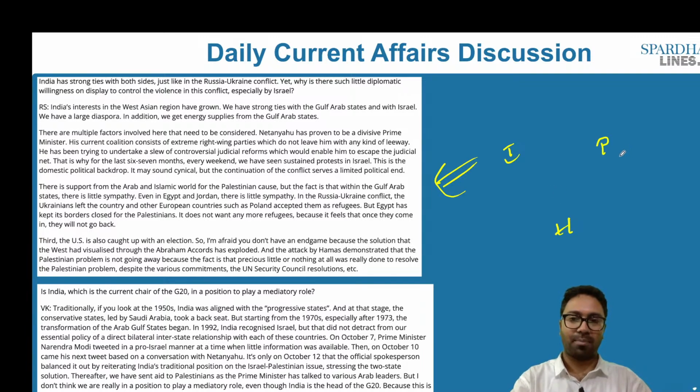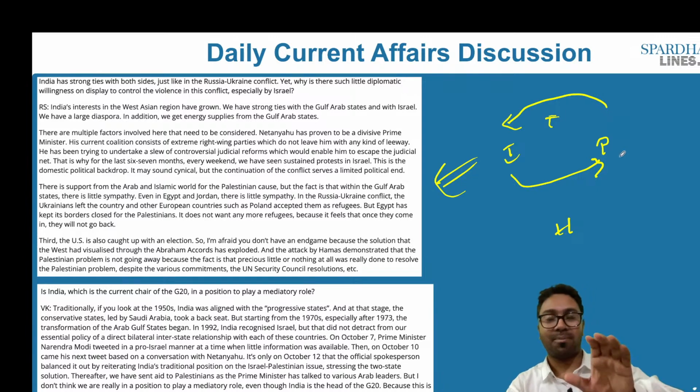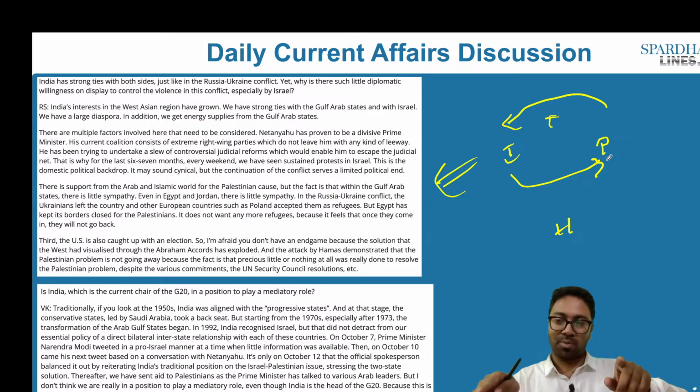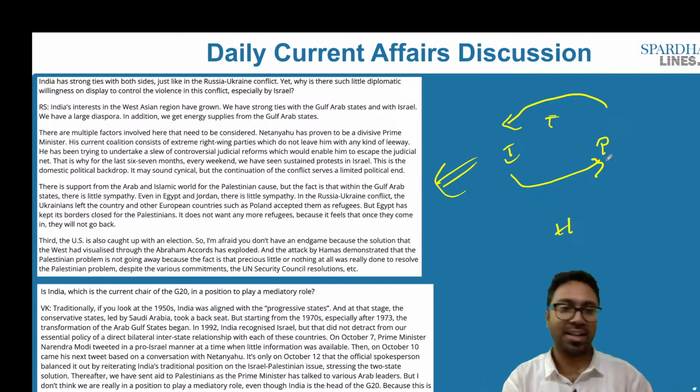It is the Hamas, which happens to be a terrorist organization, which immediately started launching rockets on Israel, and Israel in reversal has hit the Palestinian civilian groups as well. So what we require is the elimination of the terrorist organization and respect of human rights by Israel, and civilians should not be hit because of the Hamas terrorist organization. But Hamas are banking on the civilians, so there is an understanding that needs to be created, and this war has to end on the basis of humanitarian support. That is what this article is all about.